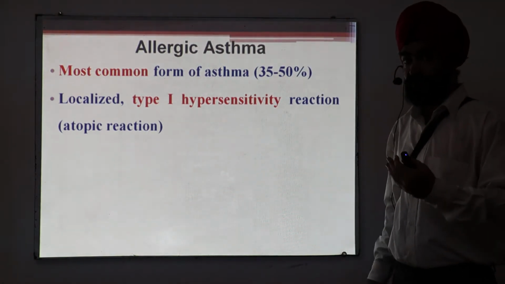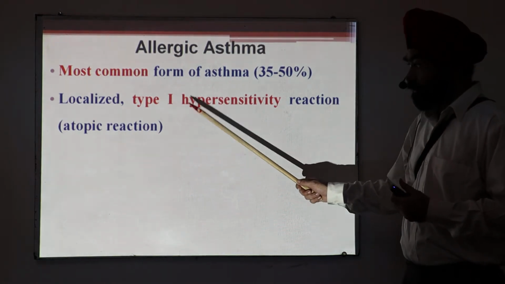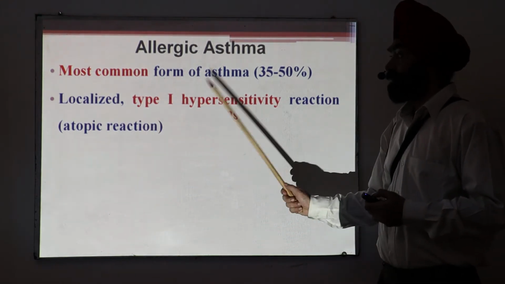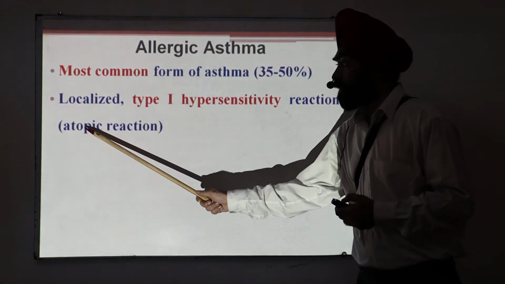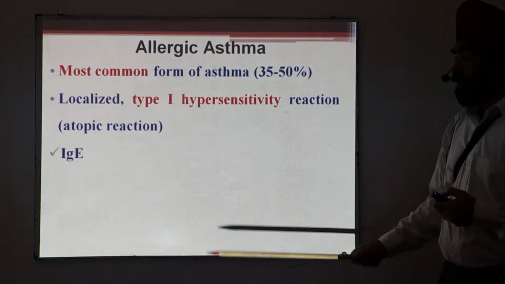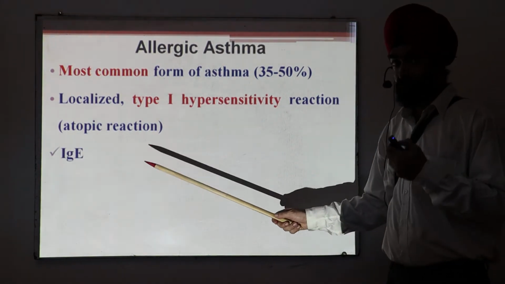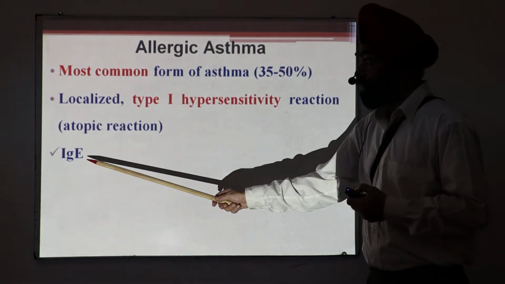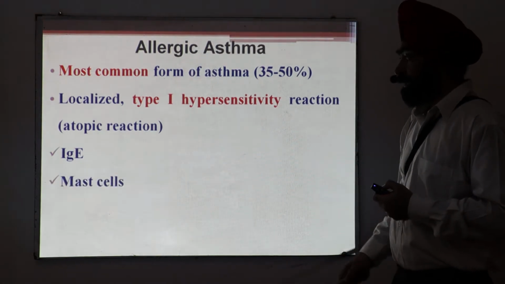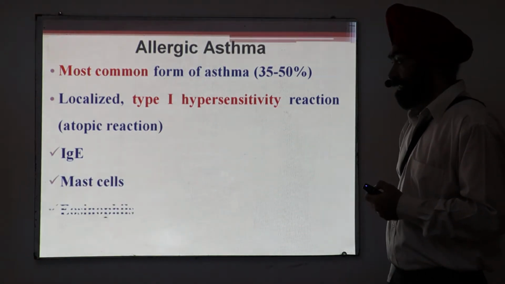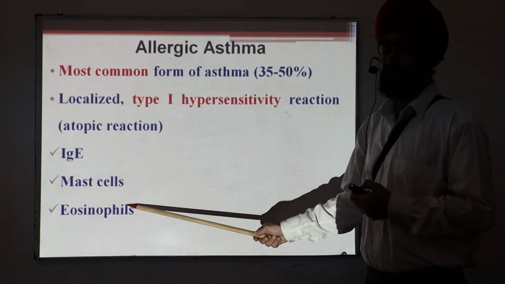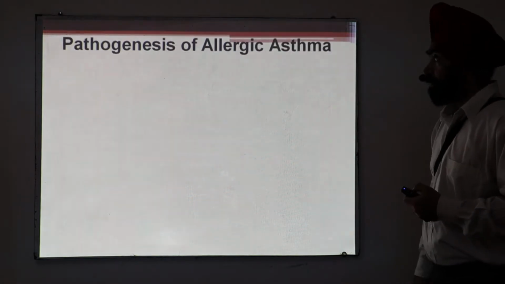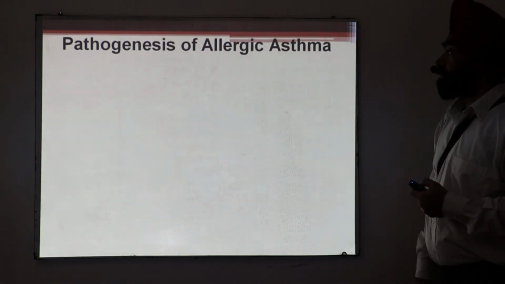What are the typical features of type 1 hypersensitivity? We will discuss that later in this chapter. The localized type 1 hypersensitivity reactions are also called atopic reactions. The critical features of type 1 or allergic asthma are the involvement of IgE antibody, involvement of mast cells, a very important role of eosinophils, and the role of leukotrienes. So we will discuss the pathogenesis of allergic asthma.